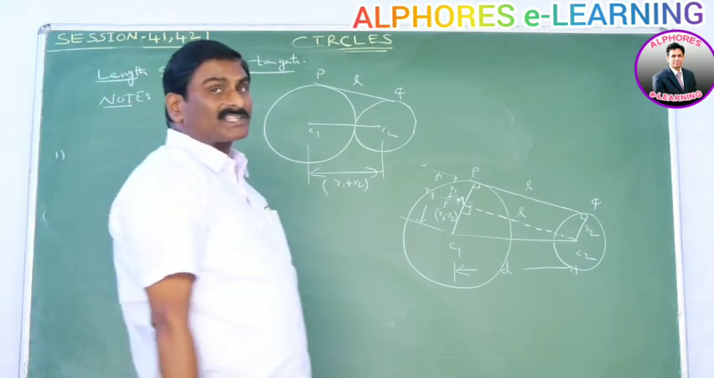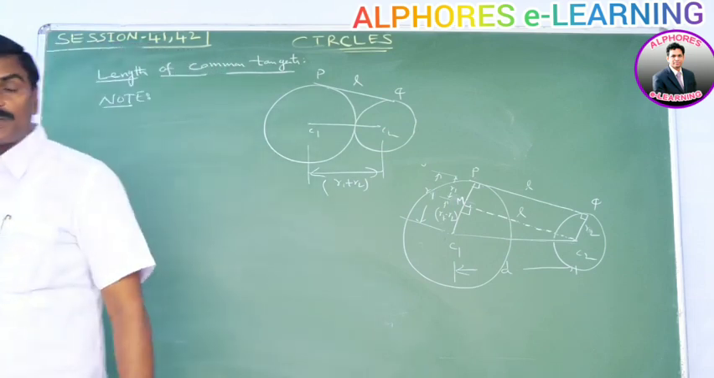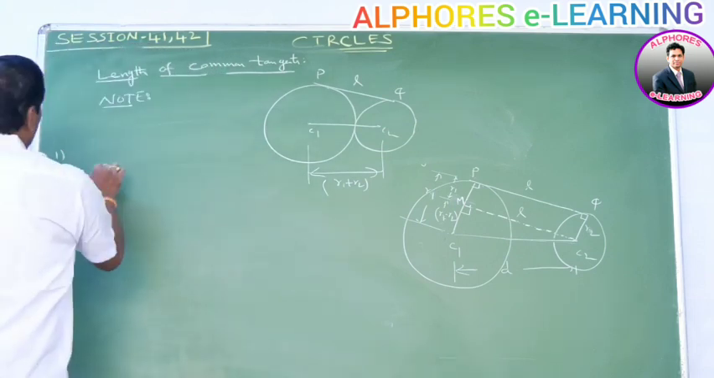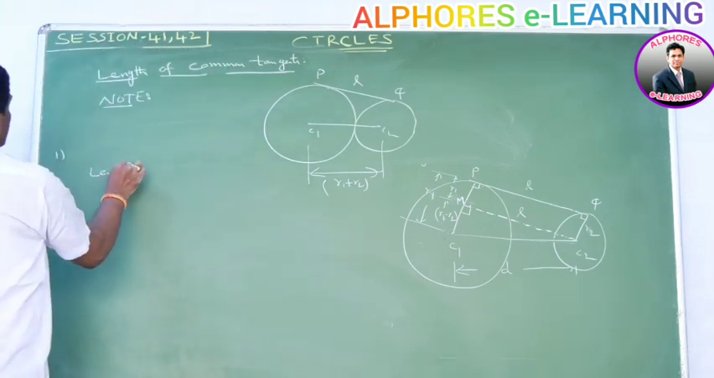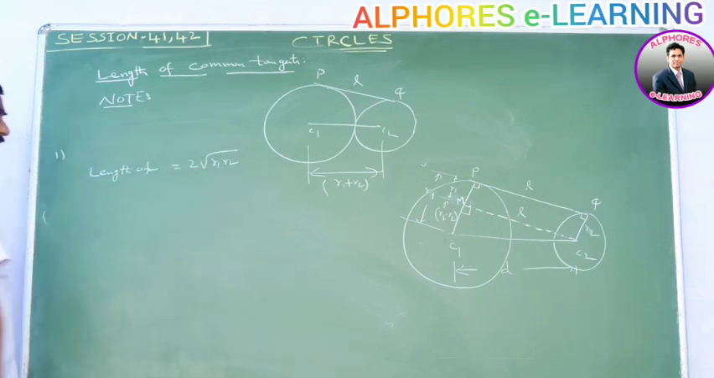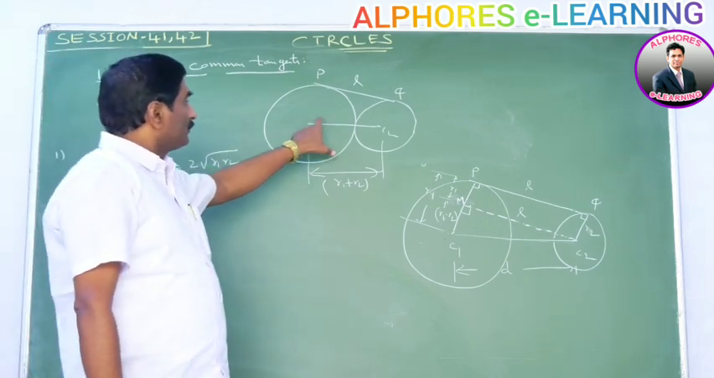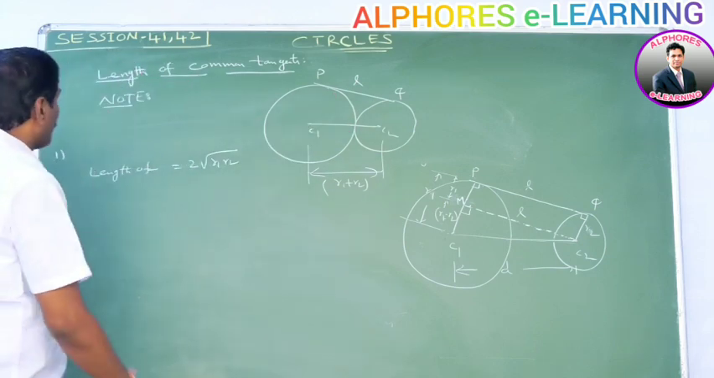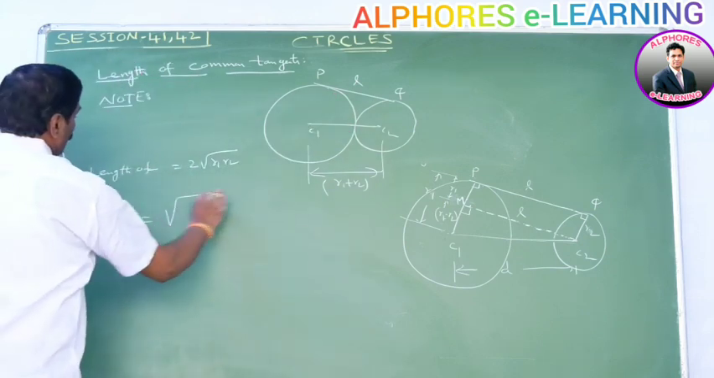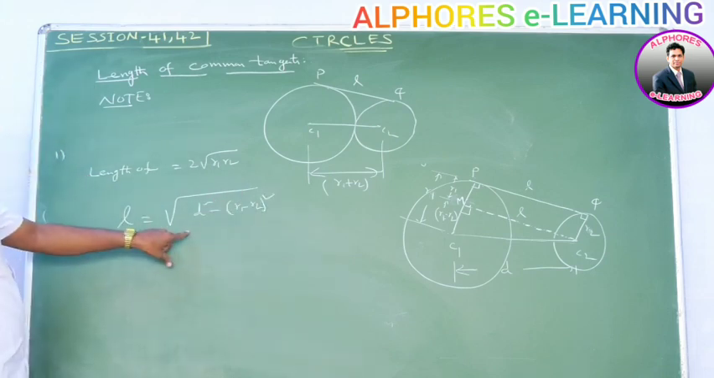If two circles touch each other externally, then the length of the direct common tangent is equal to 2 root R1 R2, where R1 and R2 are the radii of the given circles. You can write the proof also. Please note this diagram. The length of the direct common tangent is equal to root over d square minus (R1 minus R2) whole square. Already we proved this value.